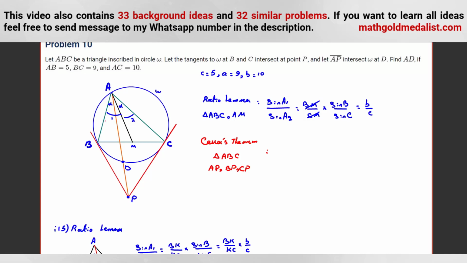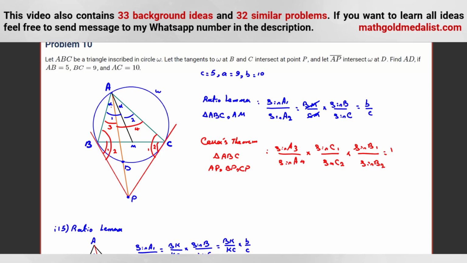In this case, we can say A3, A4, then C1, C2, B1, B2. So we can say sine A3 over sine A4 times sine C1 over sine C2 times sine B1 over sine B2 is 1. Okay.